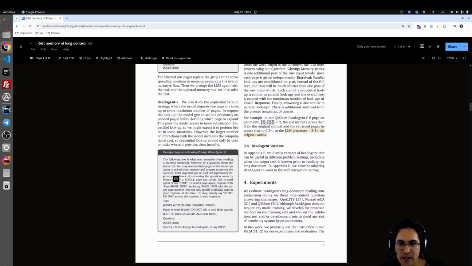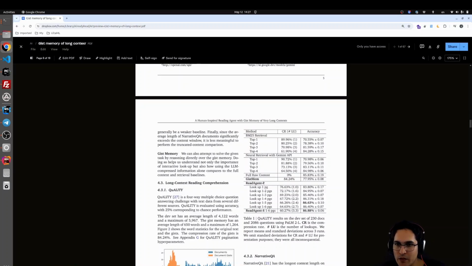So you see that they have gist within line expanded page. So they have the gist of that page plus the expanded page. And they said, please read. Do not ask to read them again. List of page numbers already read. They are showing what will happen if we use agent P or agent S.